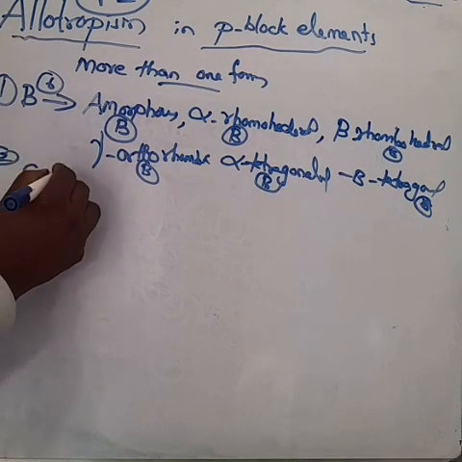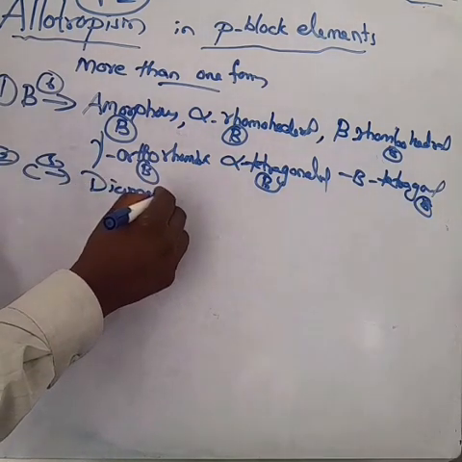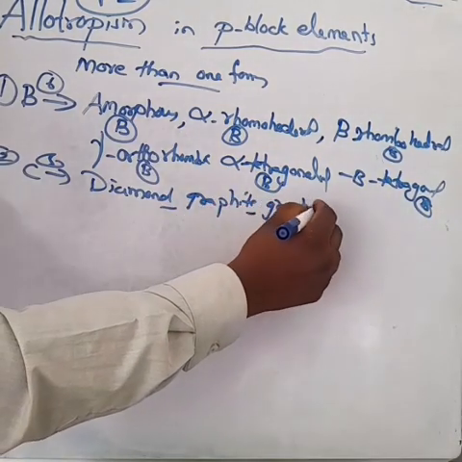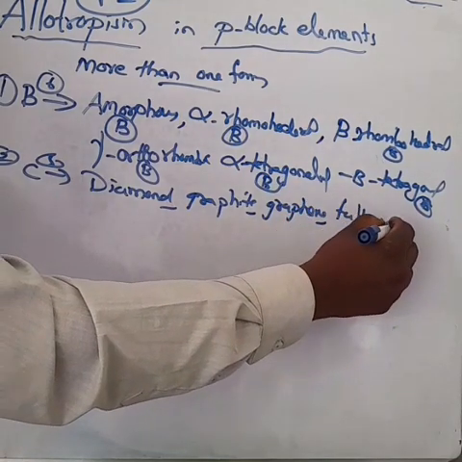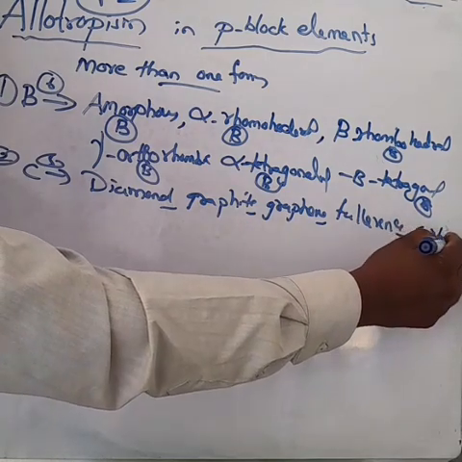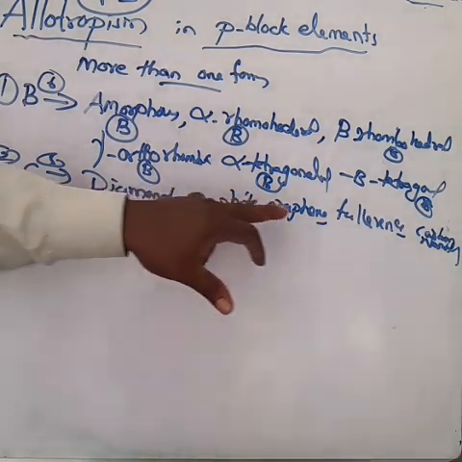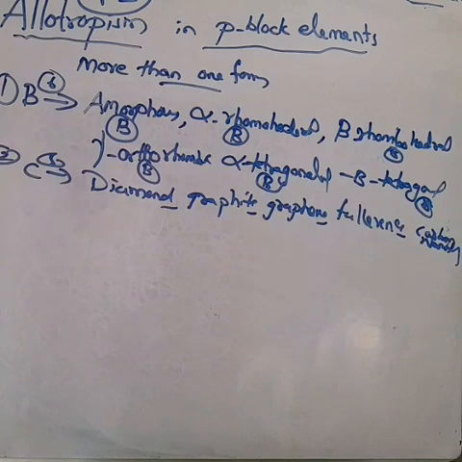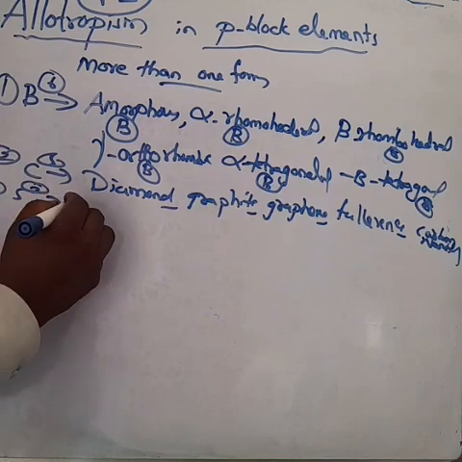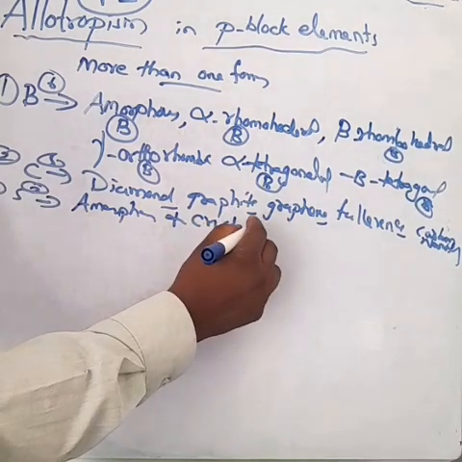Next the carbon. Carbon exists in 5 allotropes: diamond, graphite, graphene, fullerenes, carbon nanotubes. This is one of the book back questions. Try to learn. Next silicon exists in 2 allotropes: amorphous silicon, crystalline silicon.